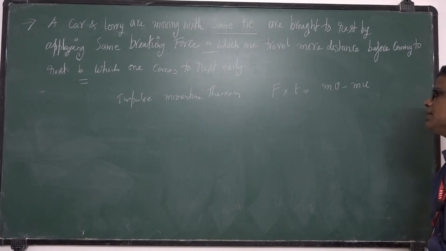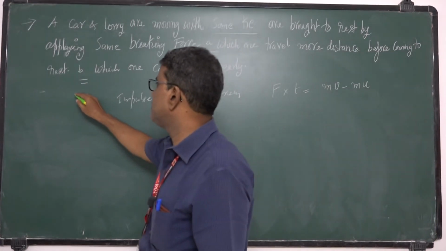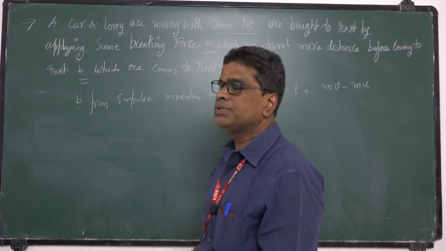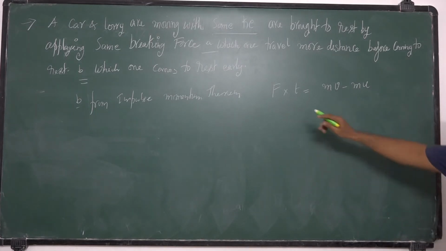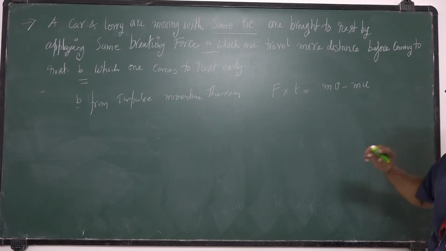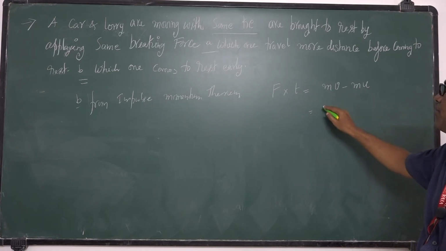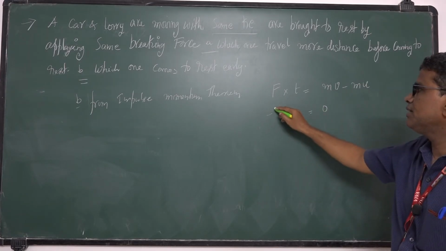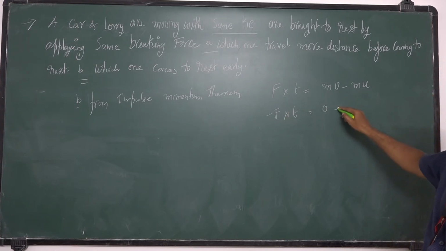So finally they are brought to rest, momentum is minus and it is retarding force, minus F into T is equal to minus P.